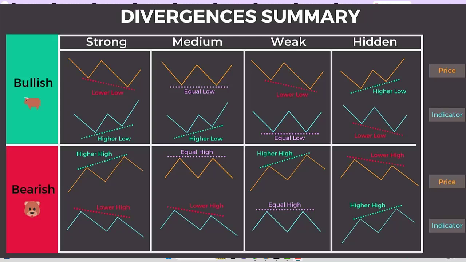The word divergence means to deviate or to have a difference. So the divergence here is a difference from the price. The price is telling us something else and the RSI is showing us a difference from the price. I will show you some examples here, but if you have not seen the first introductory video, Introduction to RSI, Relative Strength Index Indicator, please watch it. So let's move to our video.